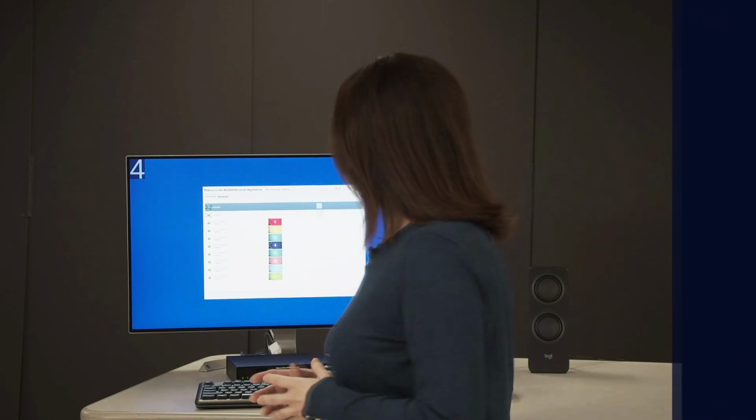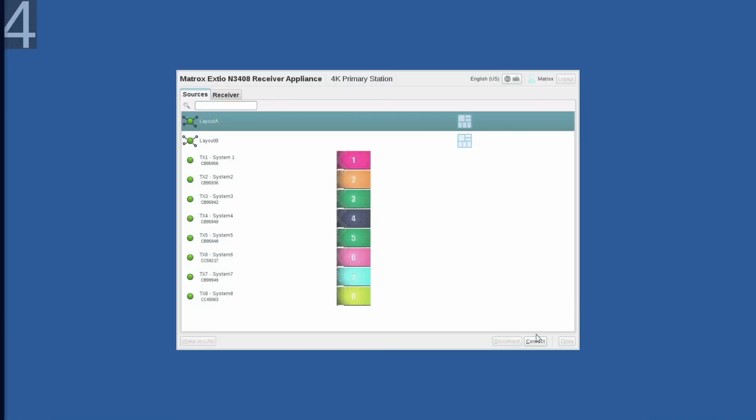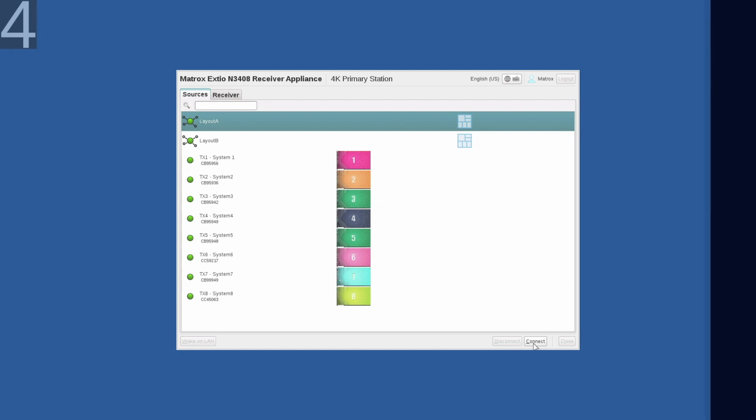Once the setup is up and running, you can connect to the aggregated layouts through the OSD. Open the OSD on the receiver device. You can view all the available systems as well as the 2 aggregated layouts that we created. Simply select and connect.